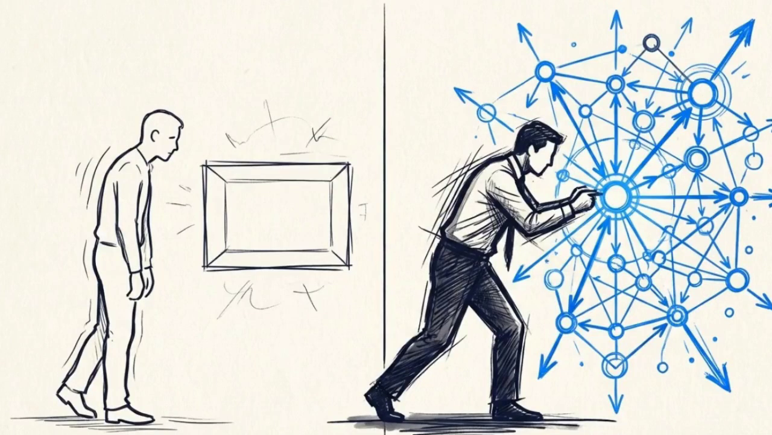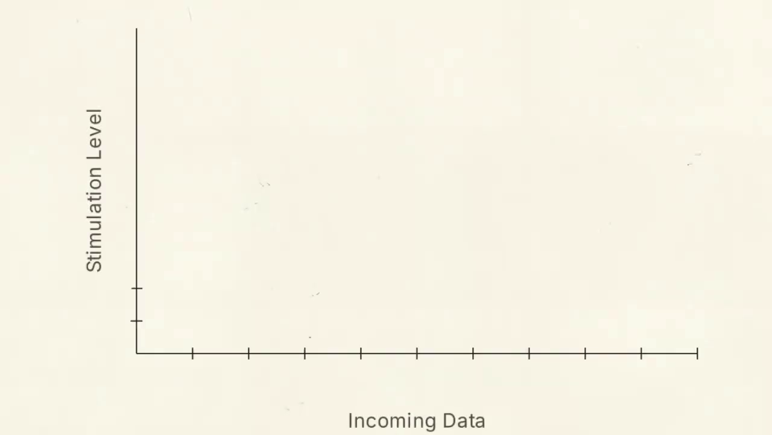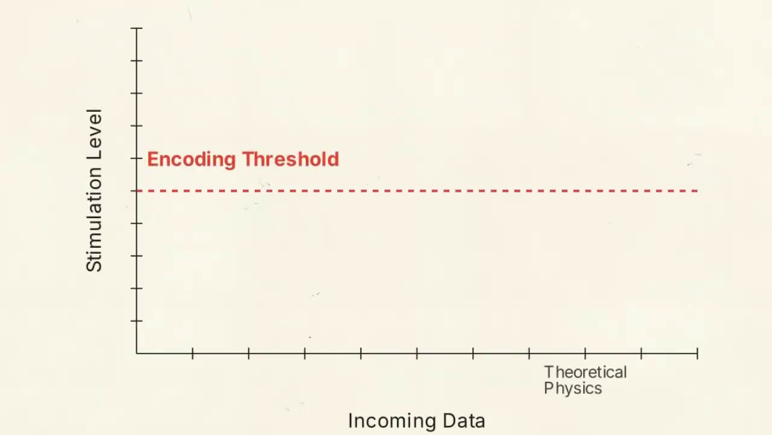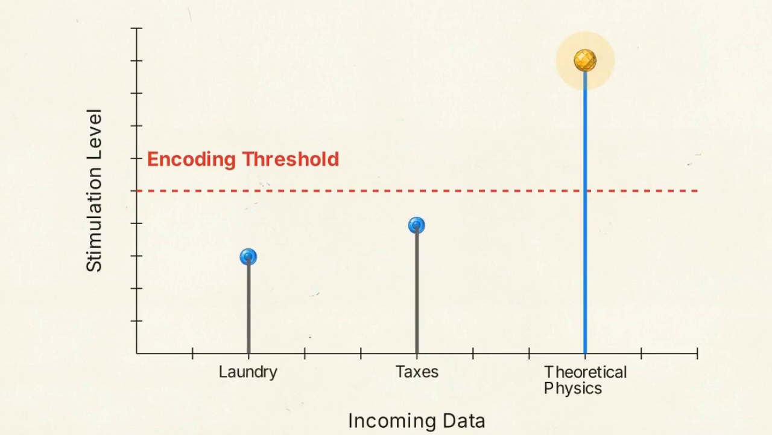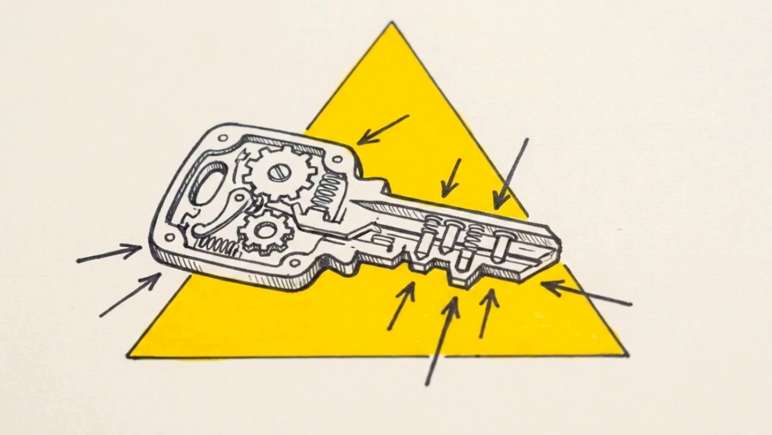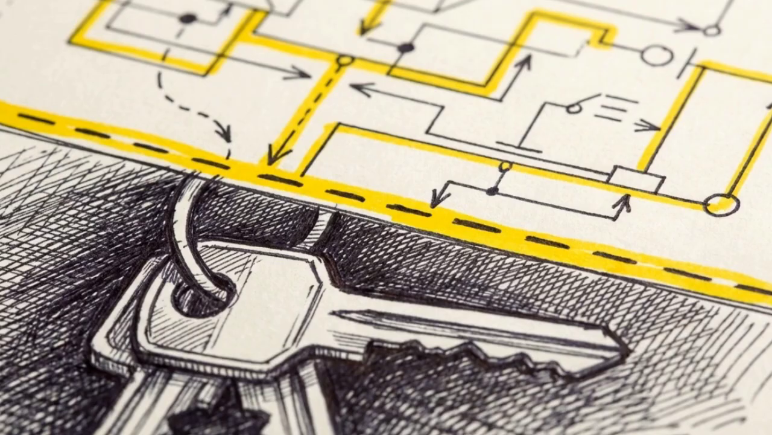Finally, there is depth-first processing. This architecture requires a high level of stimulation to activate its intake system. This graph illustrates the stimulation threshold. Complex problems rise sharply above the encoding line, while mundane, everyday tasks stay well below it. Everyday information is rejected by the intake system because it fails to meet the threshold required to trigger memory storage. This reveals that the brain didn't lose the location of your keys. It actively rejected that information as irrelevant because it wasn't stimulating enough to process.